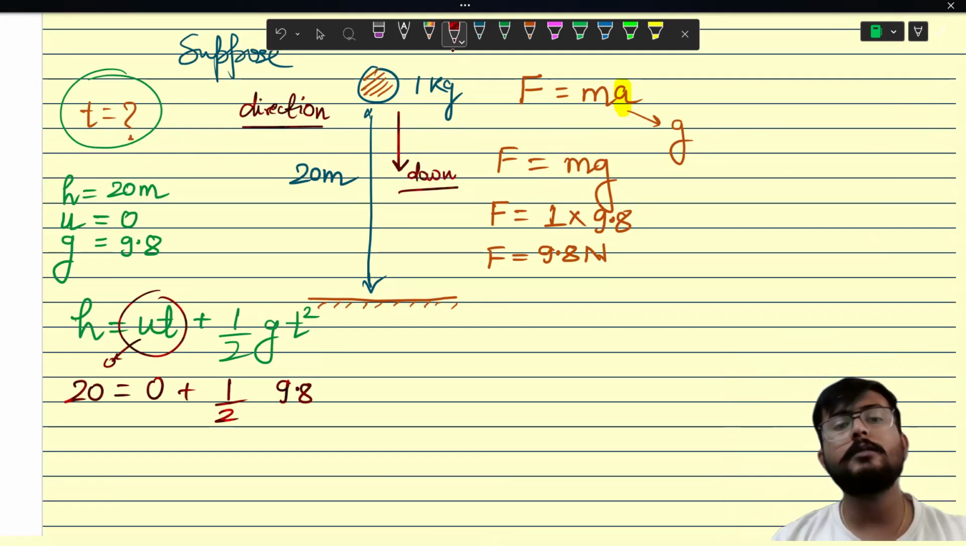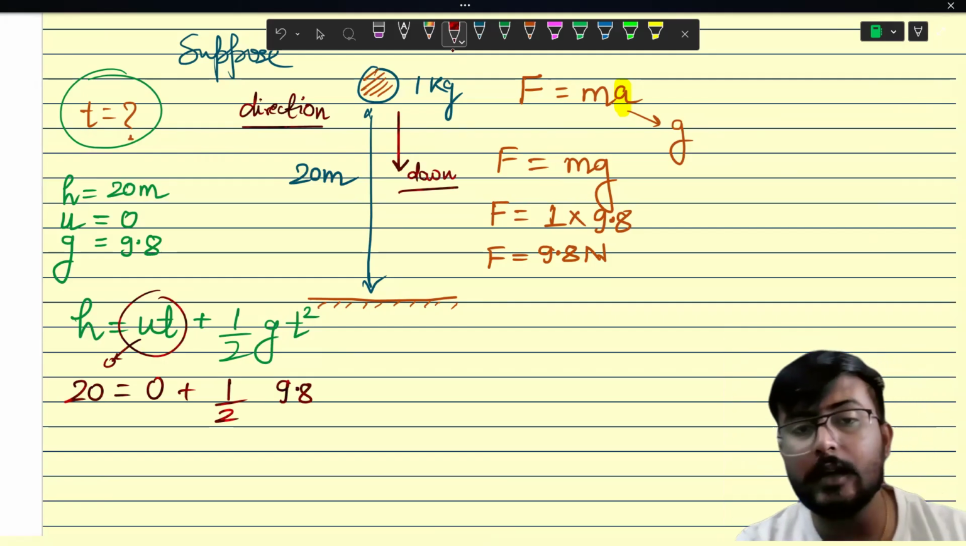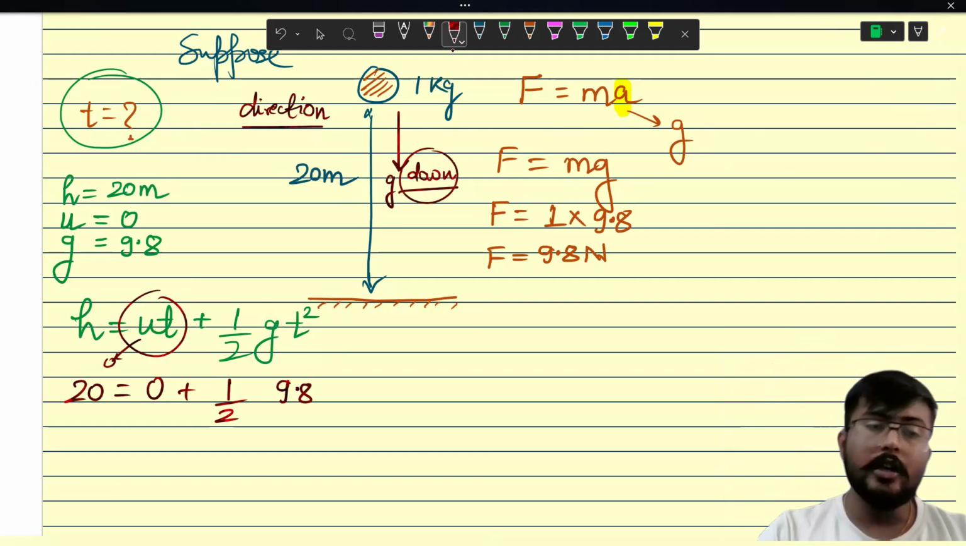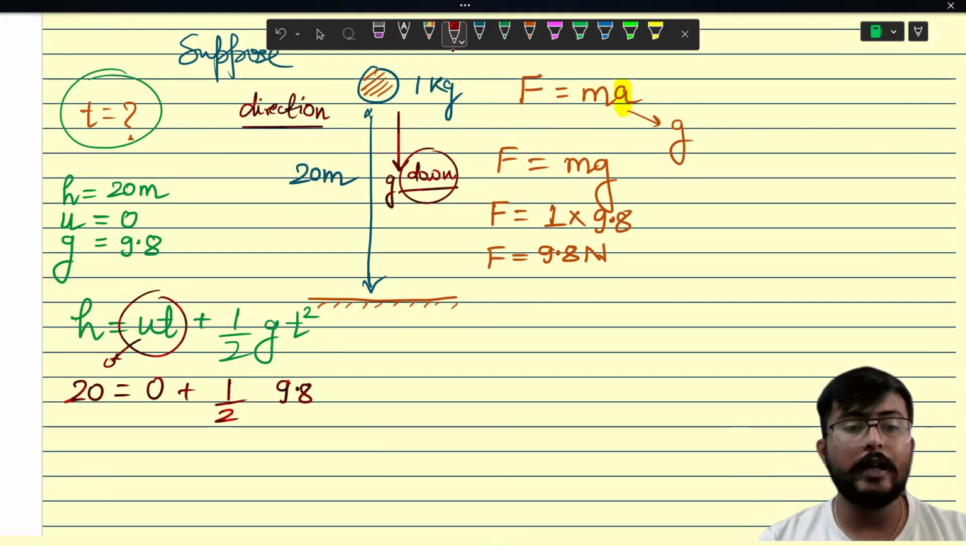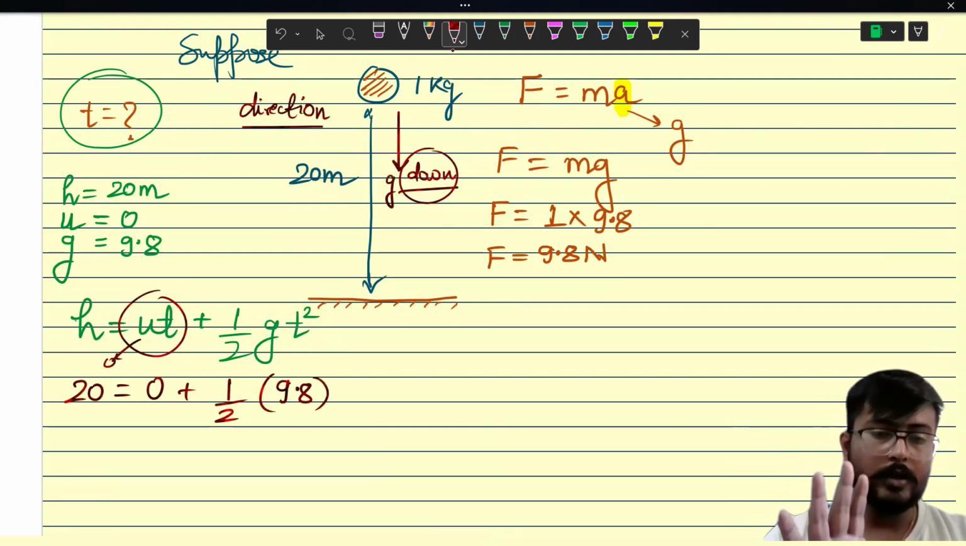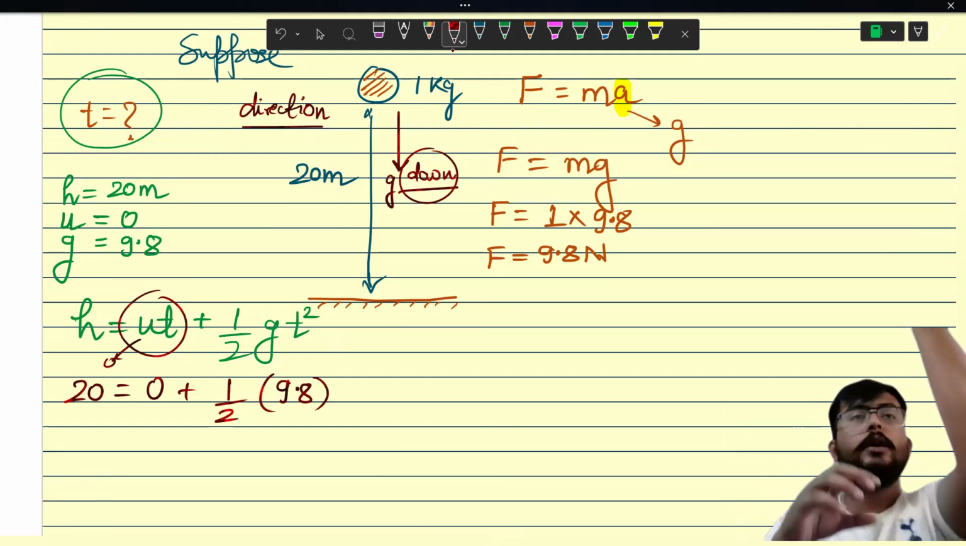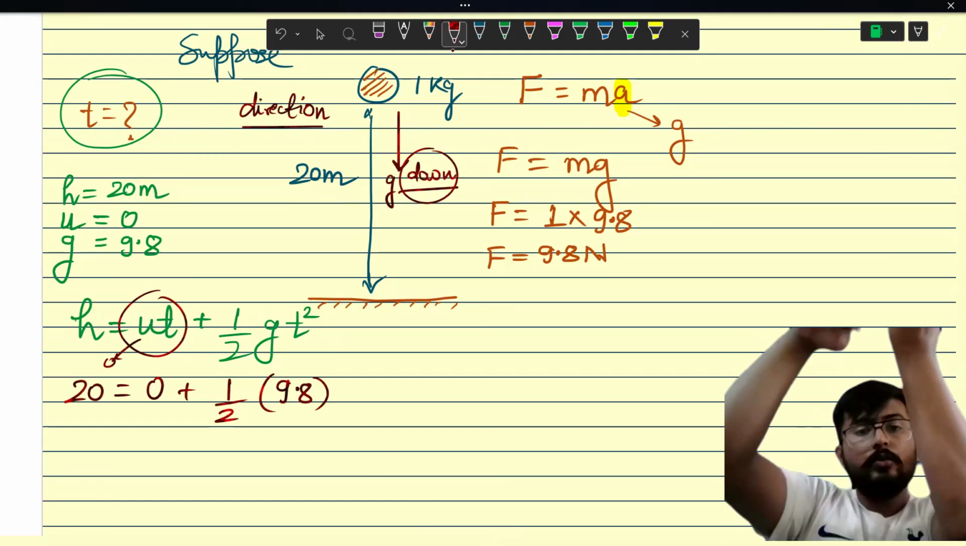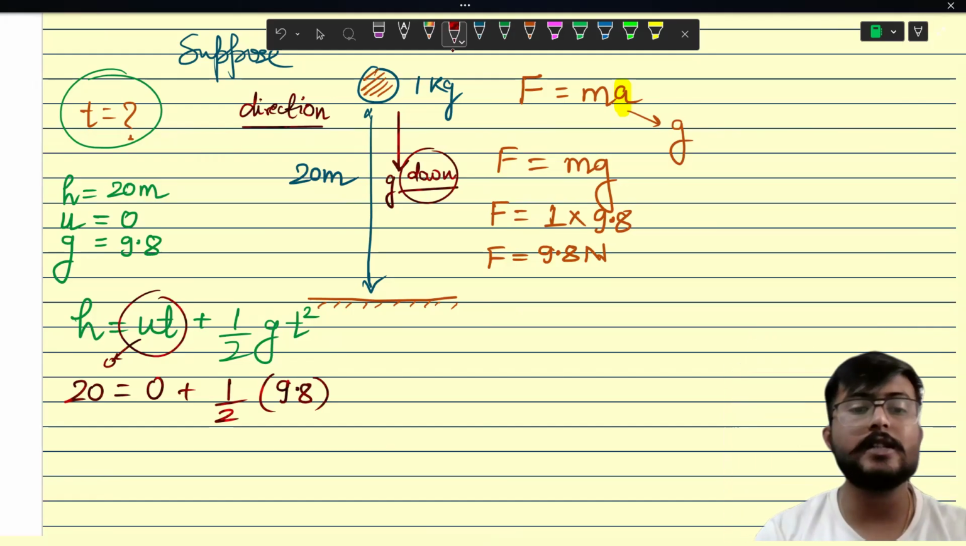Now, what is the movement of the body? Is the body also moving down? Yes. So definitely g, the acceleration, and the body are in the same direction. So we will take the value of g as positive, because both are in the same direction. If the body is going up, g always works down. At that time, we will take g as negative.